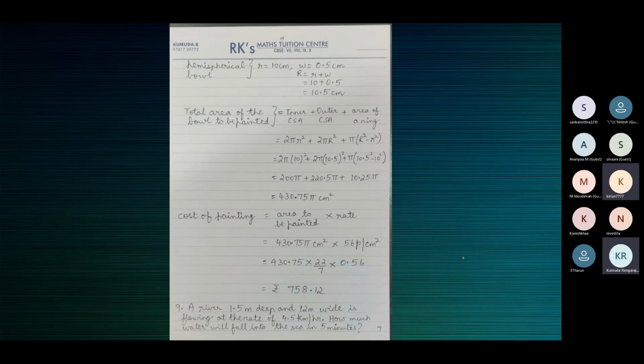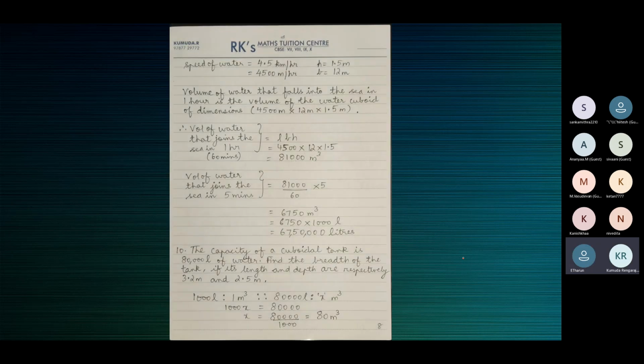I'll just show you the answers. Okay, ma'am. This is 9. I've got 67 lakhs 50,000 liters or 6,750 meter cubed. Okay, ma'am.